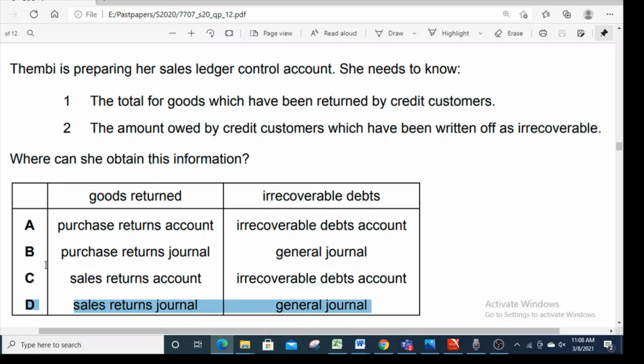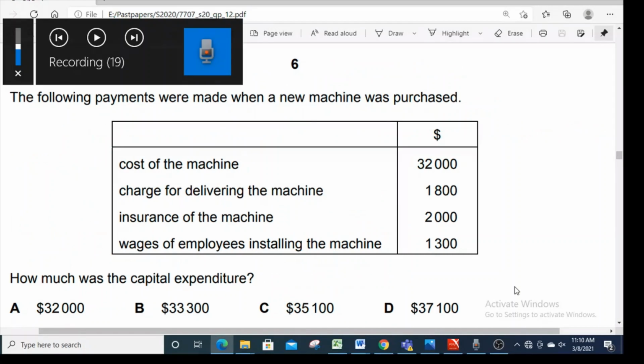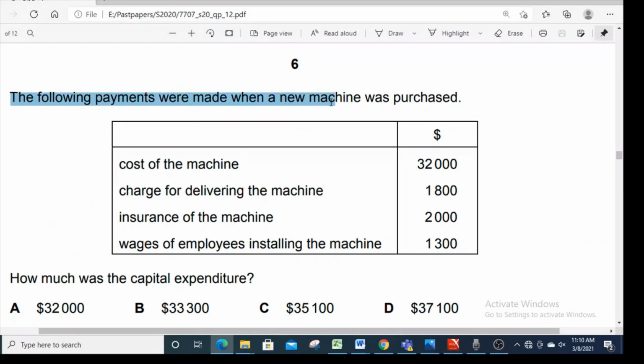You can just see that in option A, it's accounts, so that's not correct. In option B, purchases journal, returns journal, right? It's not about purchases return journal. C is again about accounts, and only option D has the correct books of prime entry, sales journal for goods return, and general journal for irrecoverable debts. Number 15. The following payments were made when a new machine was purchased.